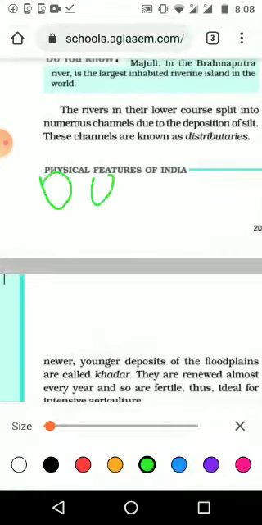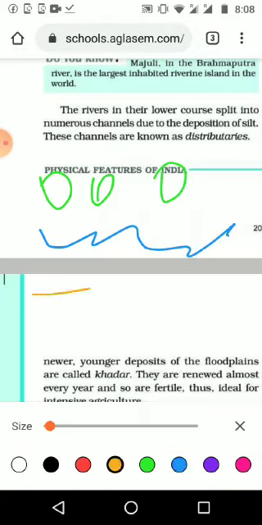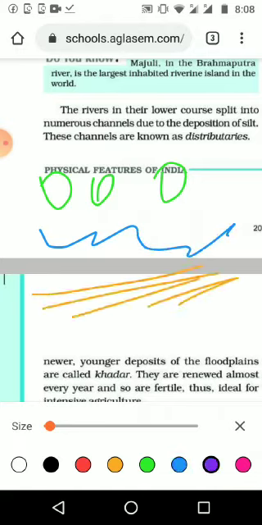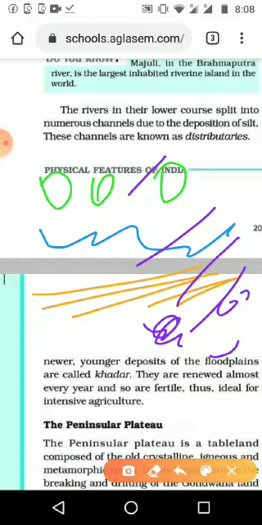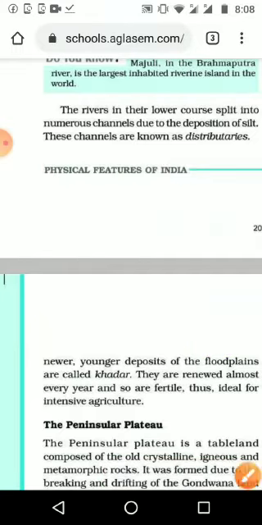This is a pebble area, then it is marshy land, then the fertile plain, the terrace plain, then the young plains forming like this. This is known as the Babar, the second one is known as Terai, the third one is known as Bangar, and the fourth one is known as Khadar. All four types we have seen, and they are renewed almost every year.